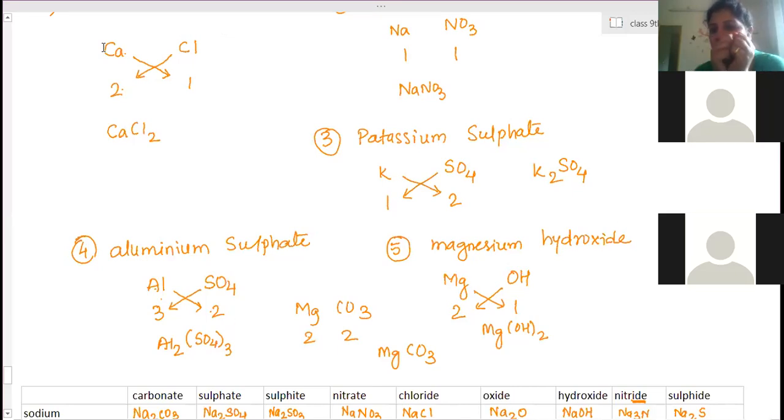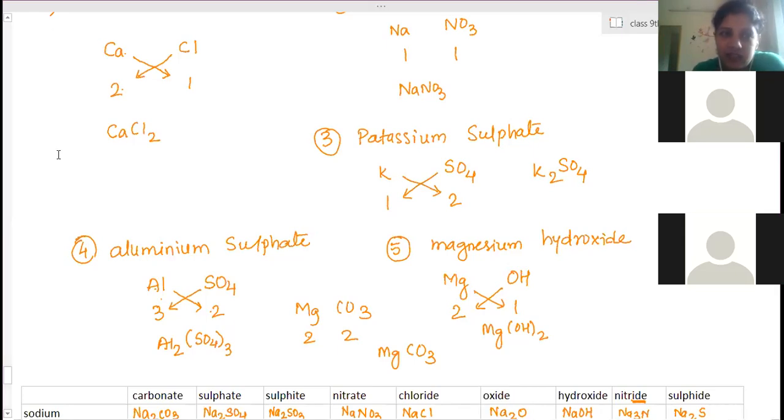But when they attach with each other, have they lost their ions? No, ma'am. The positively charged one remains as it is, the negatively charged one remains as it is, and they have combined together, attracted towards each other due to the strong force of attraction between oppositely charged ions, right?